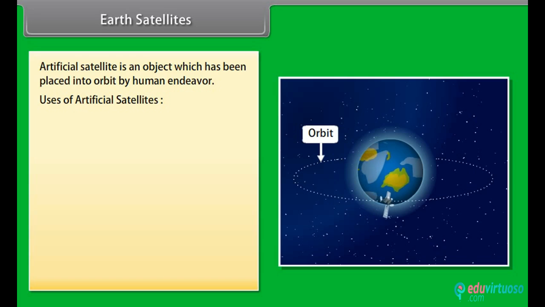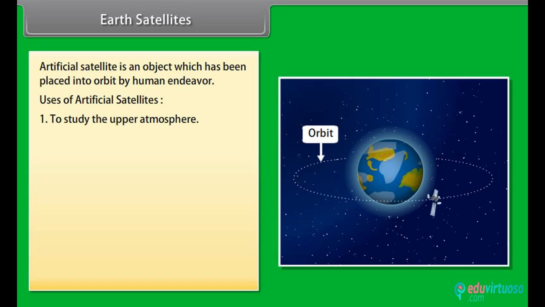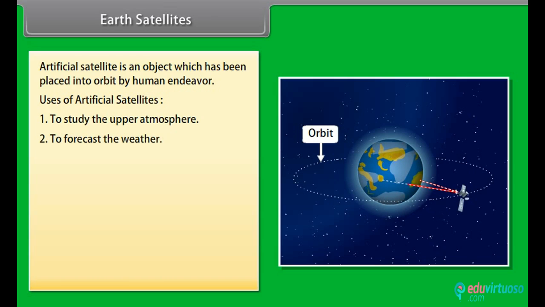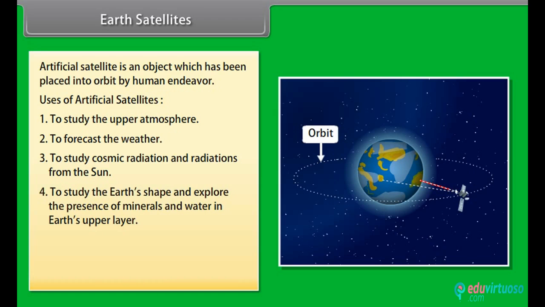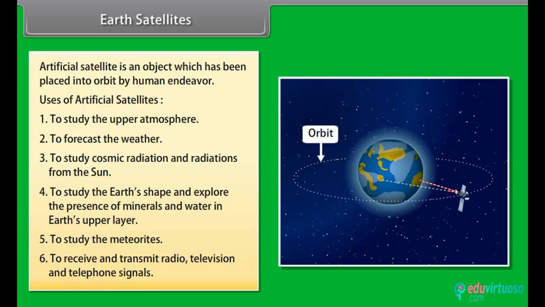Uses of artificial satellites are: Number 1. To study the upper atmosphere. Number 2. To forecast the weather. Number 3. To study cosmic radiation and radiations from the sun. Number 4. To study the Earth's shape and explore the presence of minerals and water in Earth's upper layer. Number 5. To study the meteorites. Number 6. To receive and transmit radio, television and telephone signals.